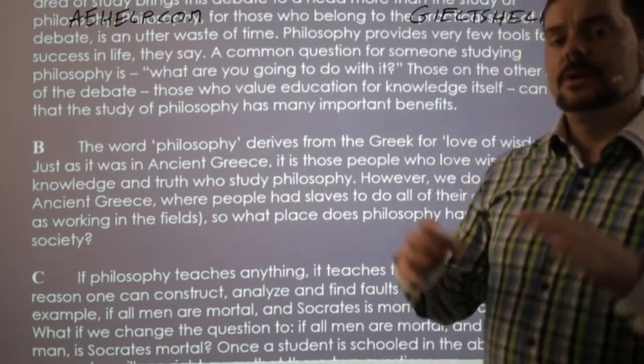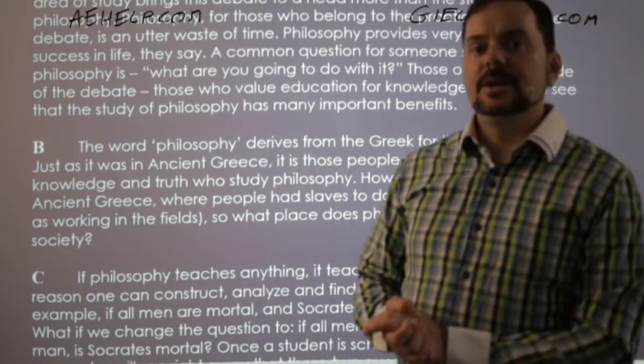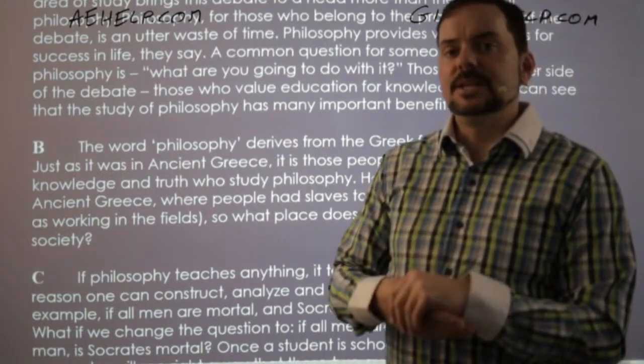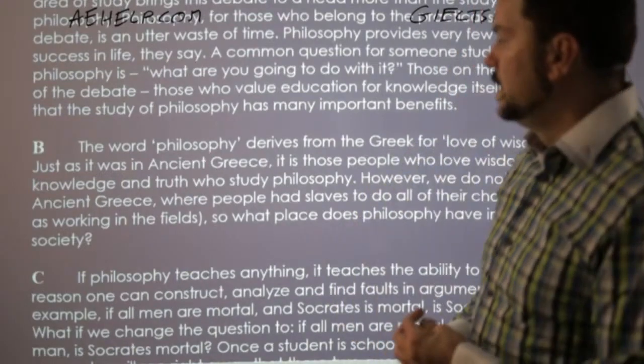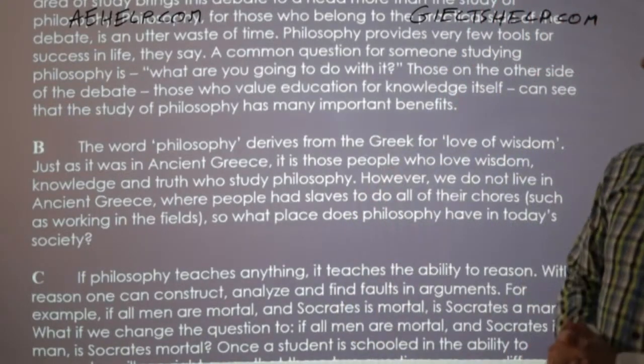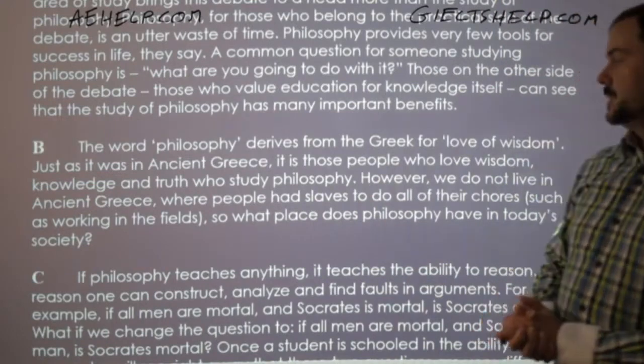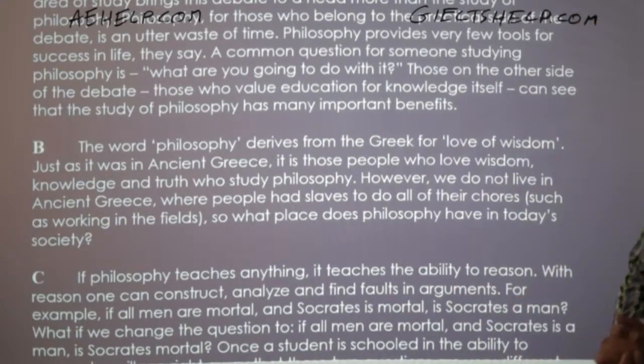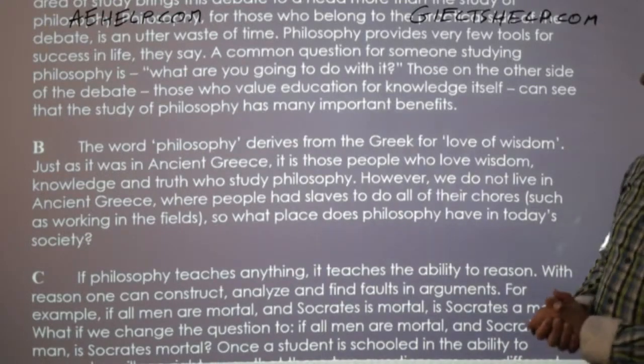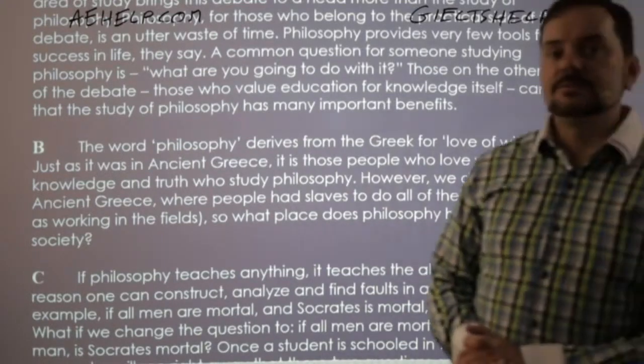Okay, just hang in there, Janiel, and you will see what's going on. So what is this paragraph about? The word philosophy derives from the Greek for love of wisdom. Just as it was in ancient Greece, it is those people who love wisdom, knowledge, and truth who study philosophy.